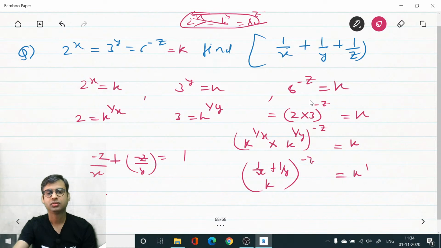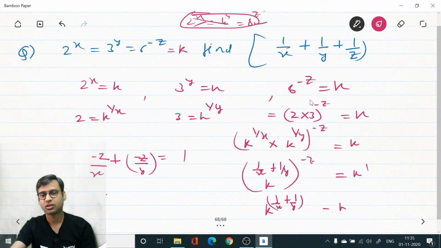Okay, so now calculate the answer. Now you know the answer. Or you can do one step here also. What we can write it as: k power 1 by x plus k power 1 by y is equal to k power minus 1 by z.